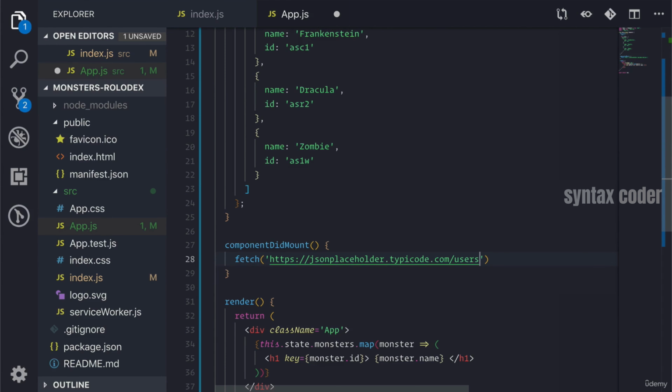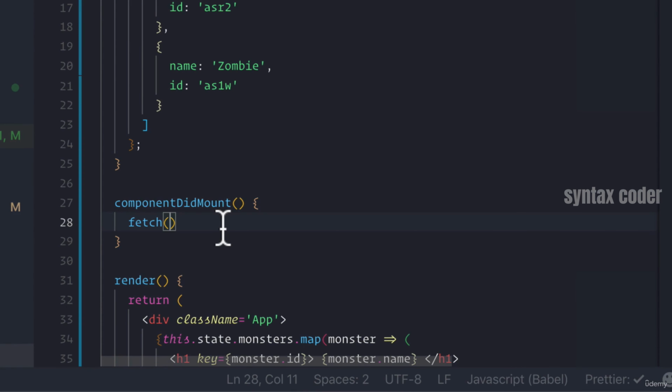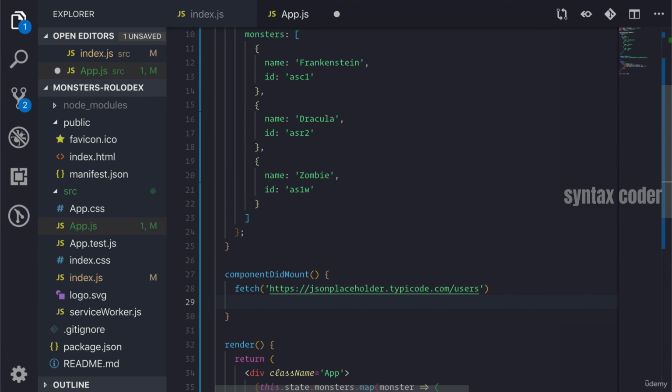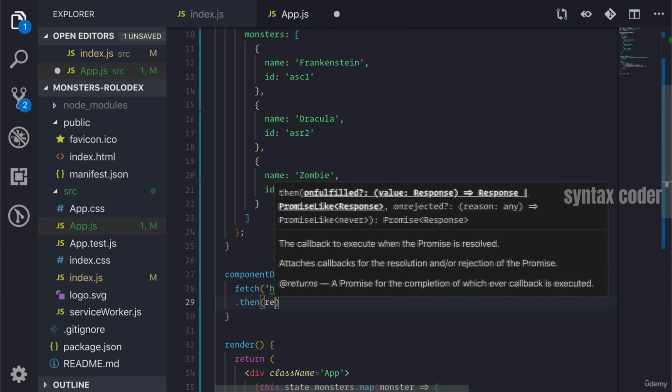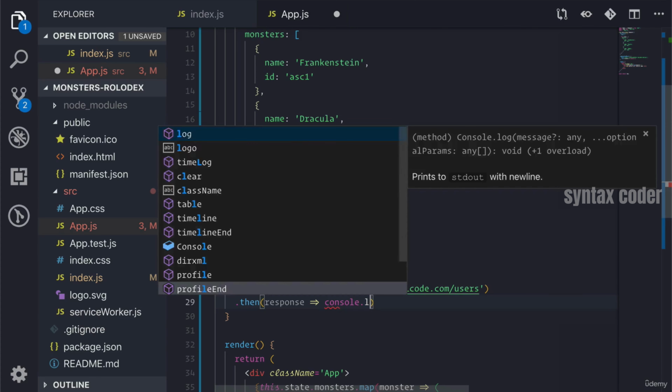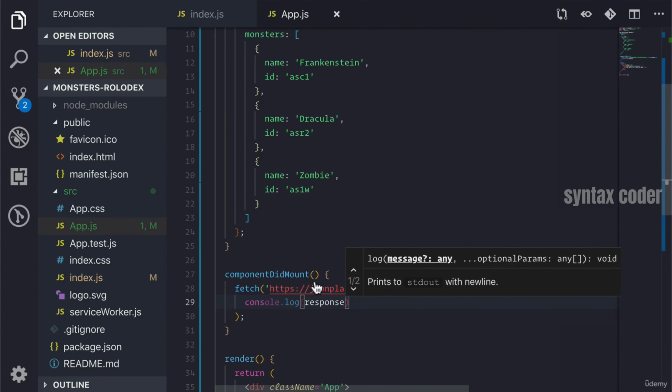So what we want to do is use JavaScript's native fetch to fetch from that URL, make an API request to that URL. And what this fetch returns us is a promise, right? But that promise gives us a response of the actual body of our response. But we don't know what that looks like at first, right? So let's just log it out and see.